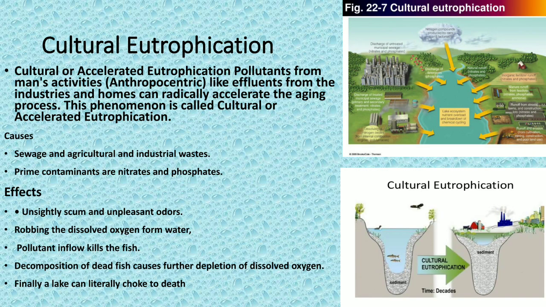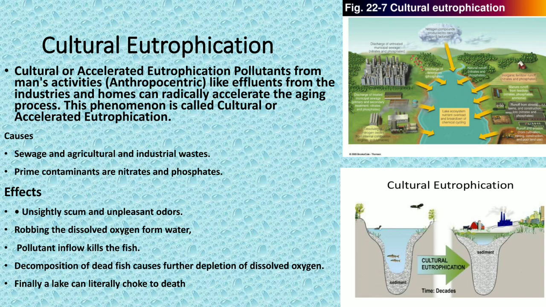In the next part, we are learning about cultural eutrophication. As you can see in the picture nearby, the first picture shows a stream of water in between, and nearby you can see factories, houses, agriculture, everything. The water is receiving all the things that are given off. In the lower picture you can see again that sediment is more due to the nearby houses, factories, agriculture and all these things.